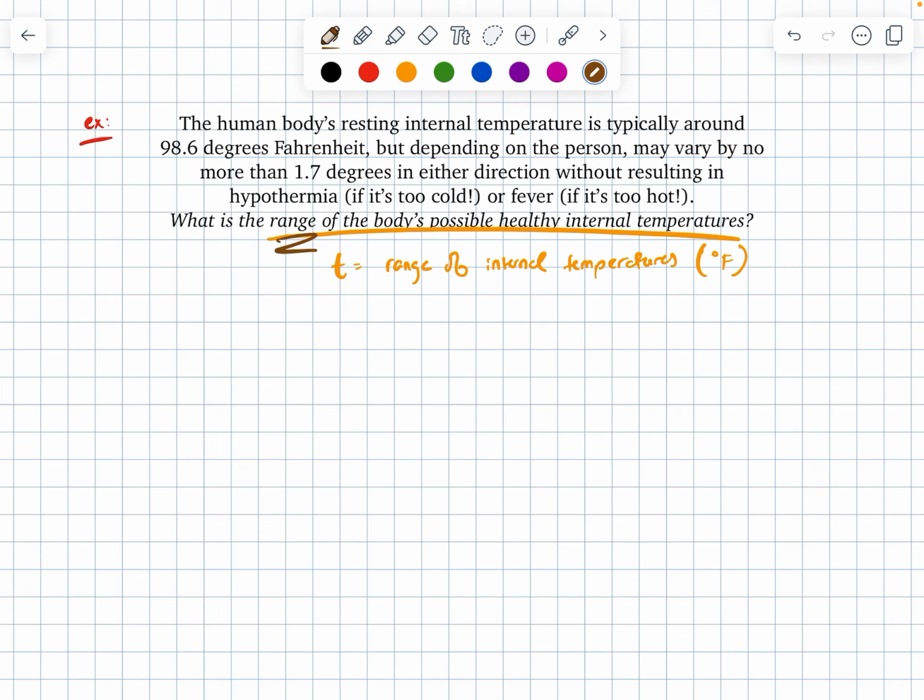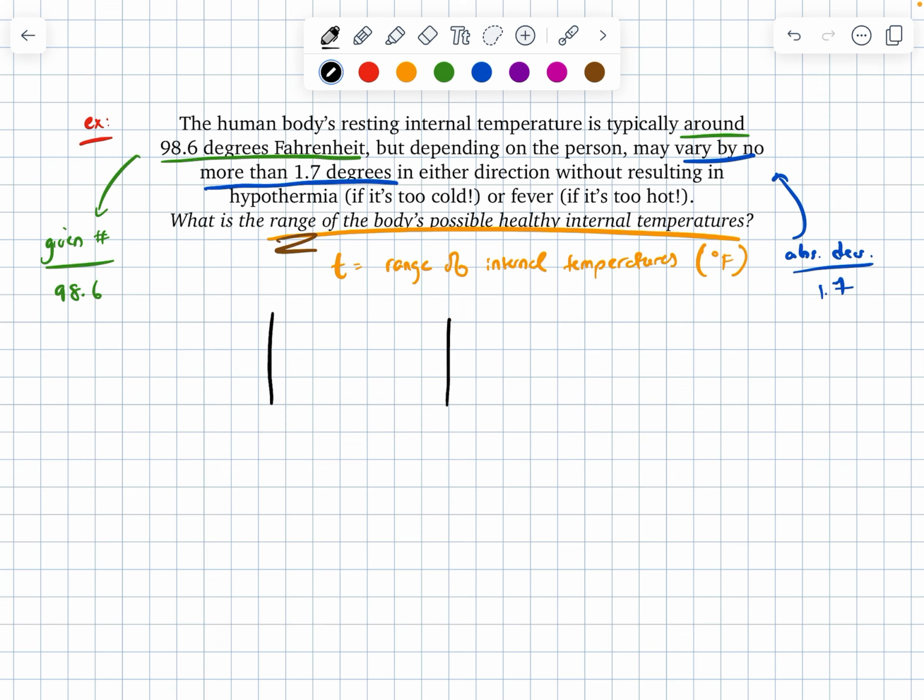That word range here immediately should tell me that I'm working with an absolute value inequality. Looking through the rest of my problem, I'm told that my typical resting temperature is around 98.6 degrees Fahrenheit. Around, we saw, is one of our indicators for our given number. So my given number here is going to be 98.6 degrees. And I can vary from that given by 1.7 degrees. So this here is going to be our absolute deviation. That absolute deviation here, of course, is going to be 1.7.